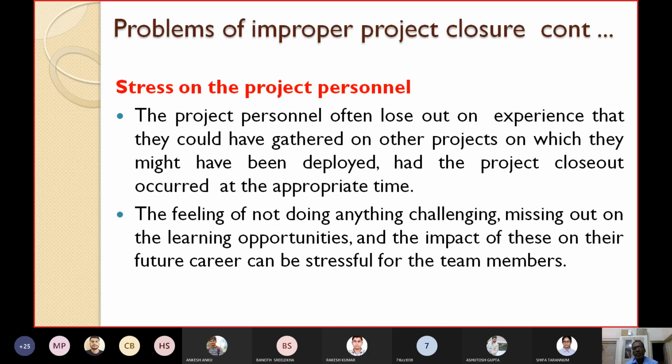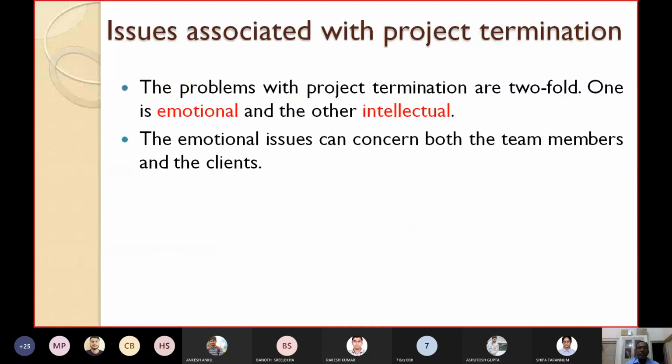All those things, they will be under full stress. So another problem is stress on the project personnel in this way.